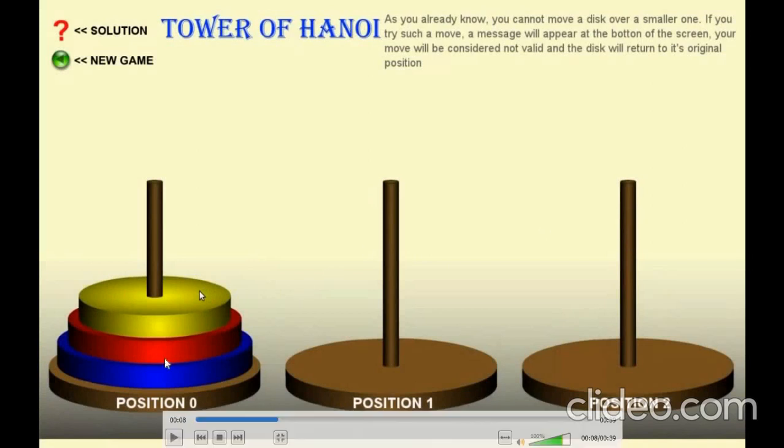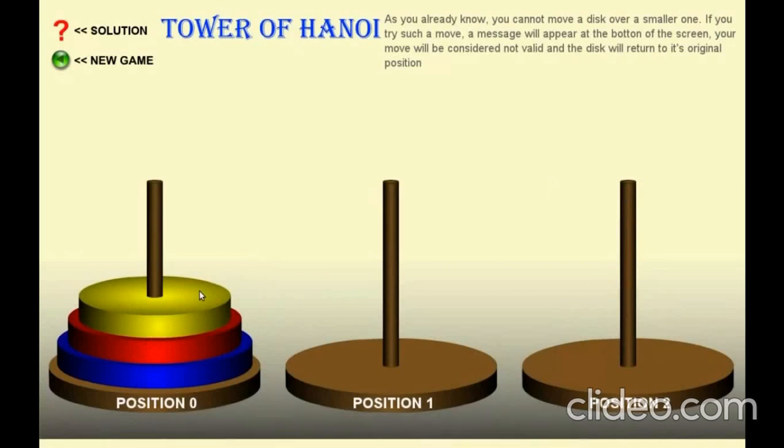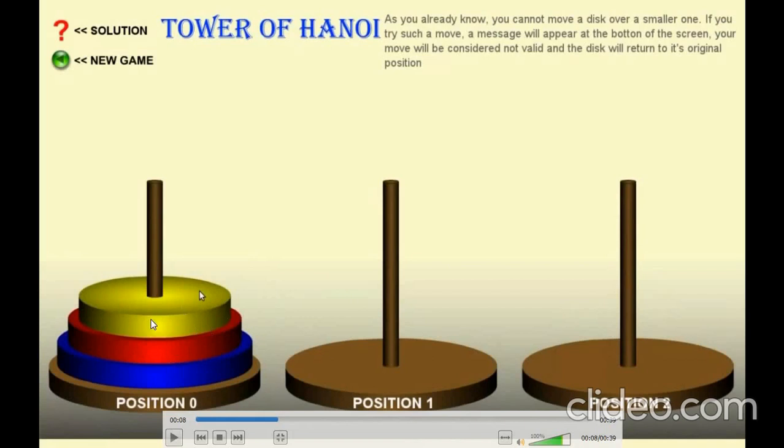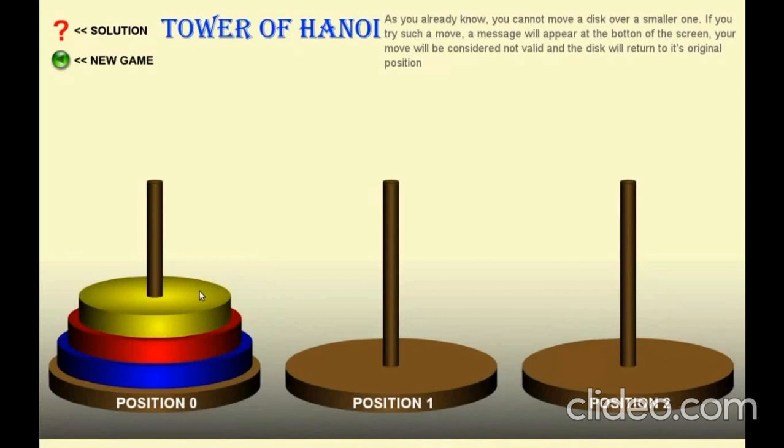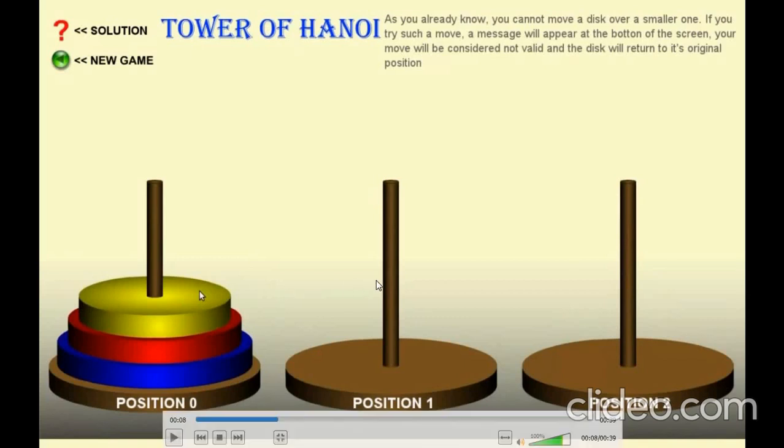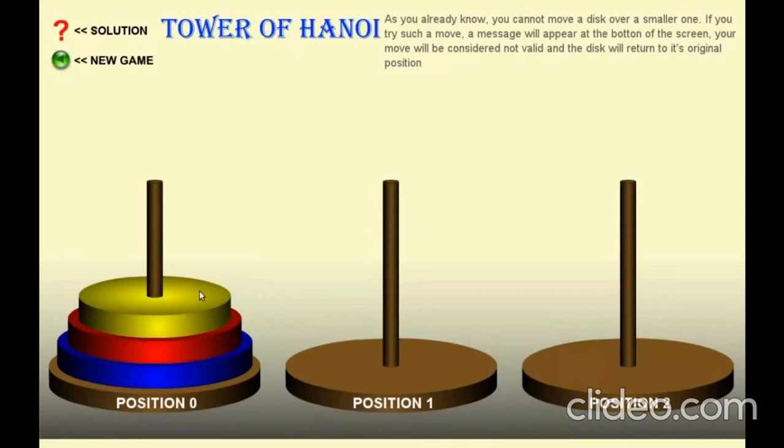So our task is to move these 3 discs into this tower, and our condition is that smaller disc will be on the top of larger disc. We cannot put our larger disc onto our smaller disc. Okay, and for our spare we can use this tower. So what we will have to do is explained in this video. So just observe this video and learn about Tower of Hanoi.